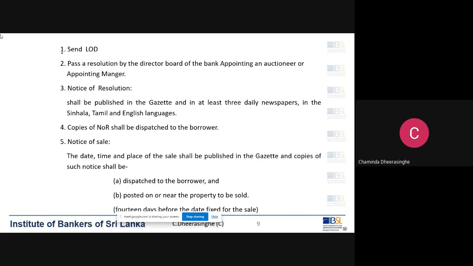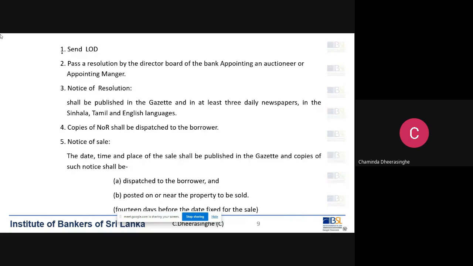Then we'll see the other procedure, that is appointing an auctioneer to auction the property, or sell the property. After the directors of the bank pass the resolution, we have to publish a notice called the notice of resolution.